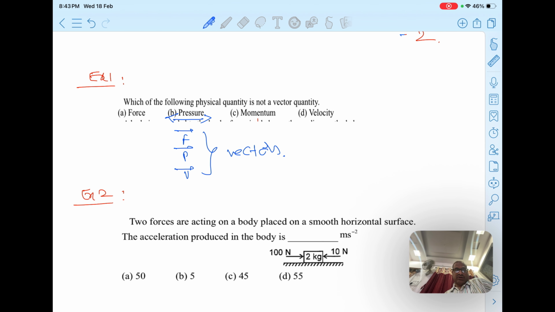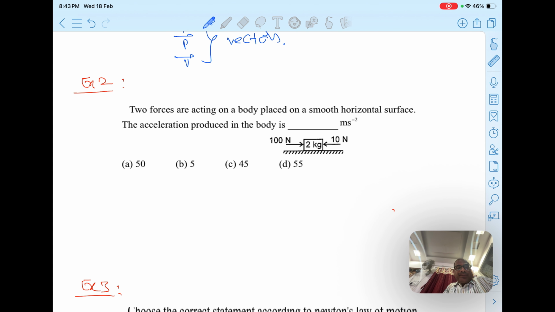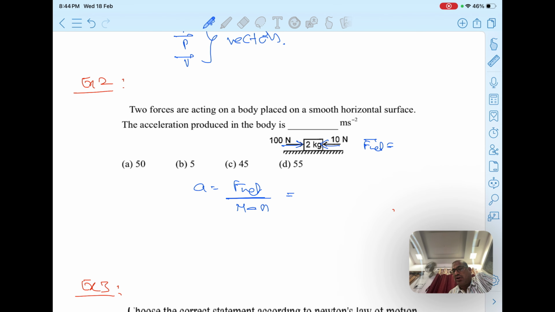Right. Now coming to the second question, see all of you. Two forces are acting on a body placed on a smooth horizontal surface. So the acceleration produced in the body, what is the formula for acceleration, everybody? Acceleration is net force acting on a body divided by the total mass of the system. See here, one force is 10 Newton acting like this, and 100 Newton like this. So what is the net force here? Net force is the vector sum. When two vectors are in opposite directions, we subtract their magnitudes. So 100 minus 10 Newton, which will be how much? 90 Newton is the net force.